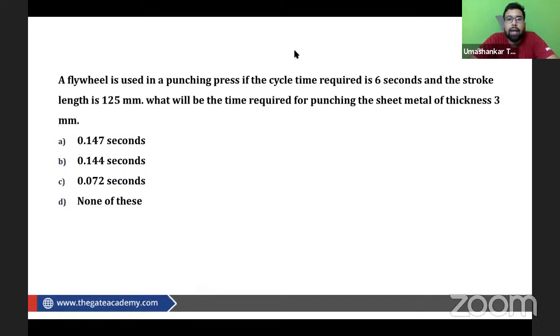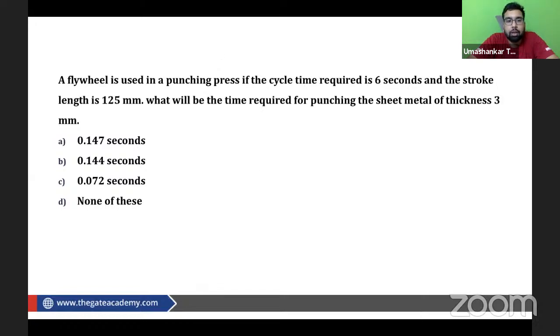I think we are very well aware of this fact that in a punching machine, a flywheel has some application, or we can say a flywheel is being used in a punching machine. Do we know it or not? I think we are very well aware of this.